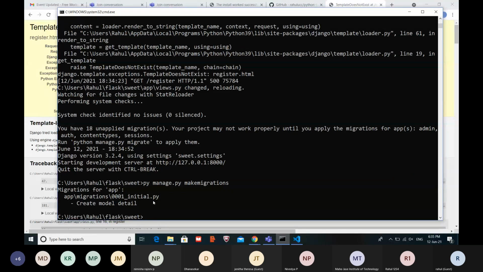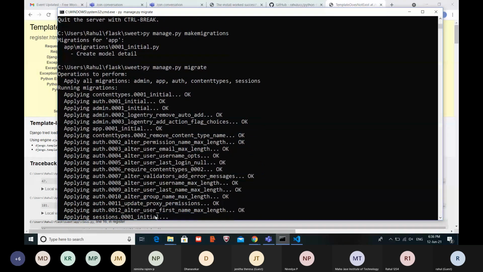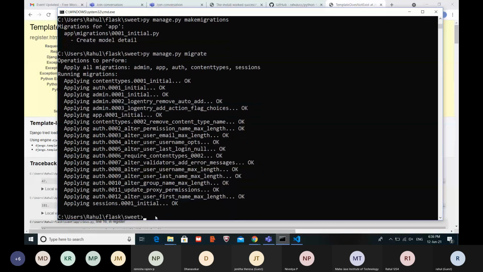Okay, you can see the model has been created, and then type manage.py migrate. It will migrate our files. These are the files which are created by Django, and we need to import those files to Django and then create super user.